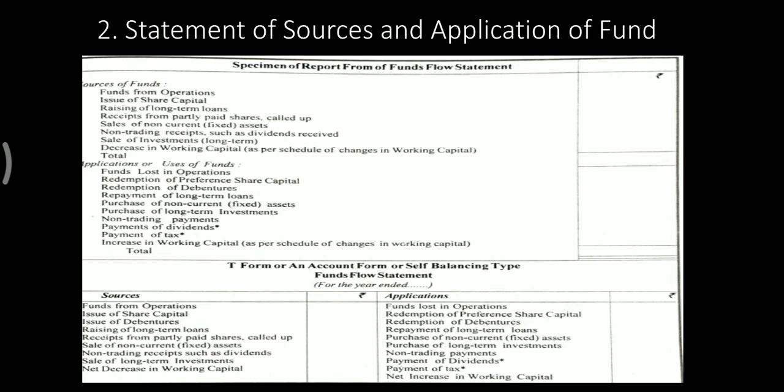So this statement is also divided into two formats, that is the report form and T form, or account form, or self balancing type. So the starting specimen of report form of fund flow statement gives all the sources of funds and application of funds. Some of them are like funds from operations. All this information is obtained, and the difference between both is found out.